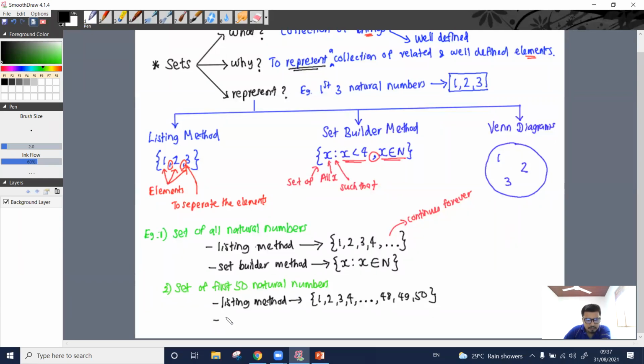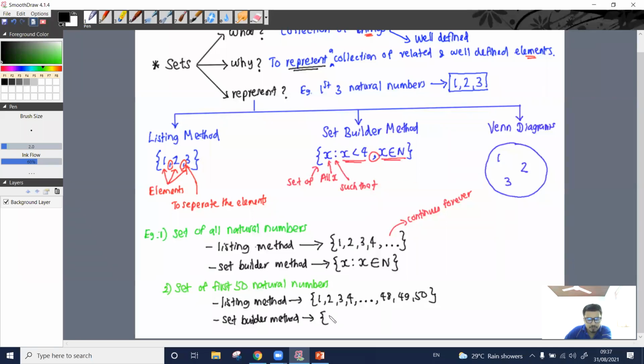The same set, how can we represent it using the set builder method? Set of first 50 natural numbers, we need to represent using the set builder method. Then how should it be?